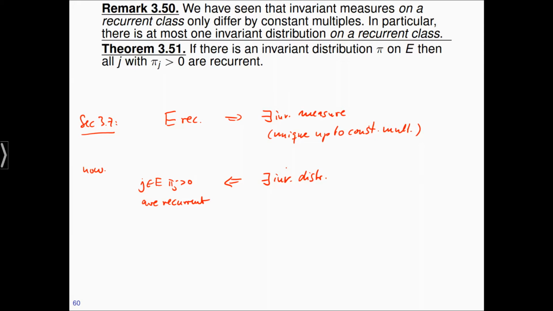And in a sense, the converse is if there is an invariant distribution, notice that you have to assume distribution, not measure, so this is not exactly the converse. If there is an invariant distribution, then all j such that pi j is positive are recurrent. In particular, if the whole Markov chain is one communicating class, then the Markov chain or the whole set E is again recurrent.